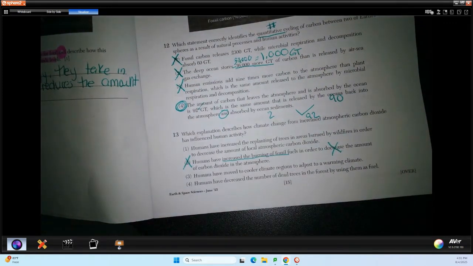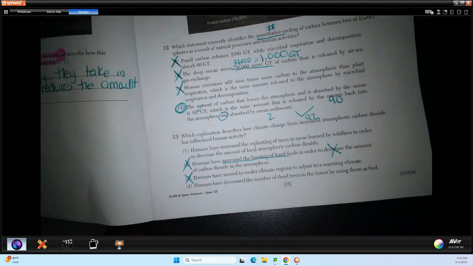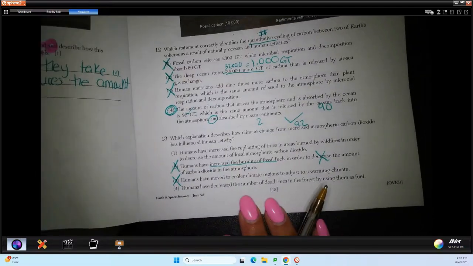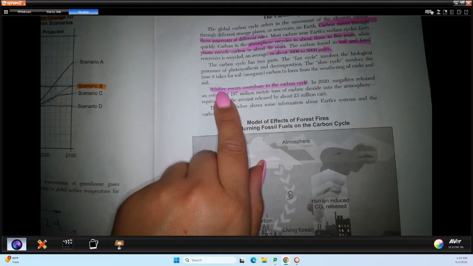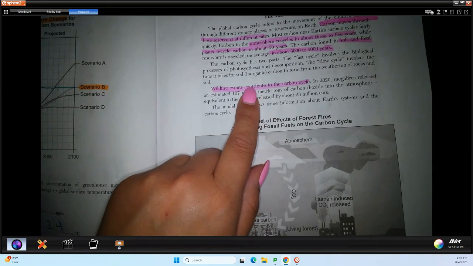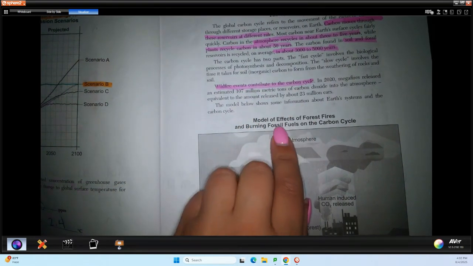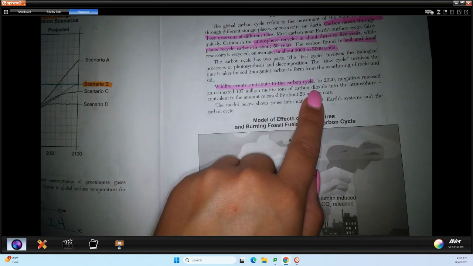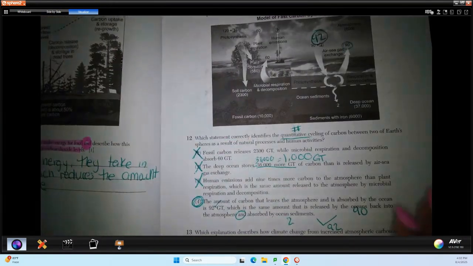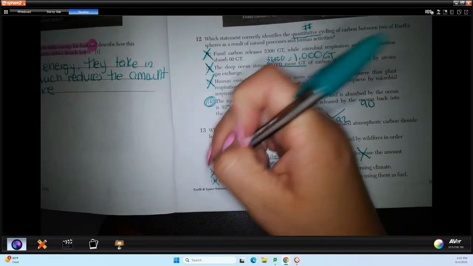3 says humans have moved to cooler climate regions to adjust to a warming climate. I don't think that we see that on a large scale currently. Most of us do not move north to adjust to climate. So 3 is not so much a good answer. And then 4 says humans have decreased the number of dead trees in the forest by using them as fuel. That would not reduce carbon dioxide, because they told us here that when we have wildfire events, which is essentially burning trees, even if they are dead or alive, it contributes to the carbon cycle by releasing a lot of carbon dioxide into the atmosphere, right? So that would not be a logical choice either. So our best answer was number 1.